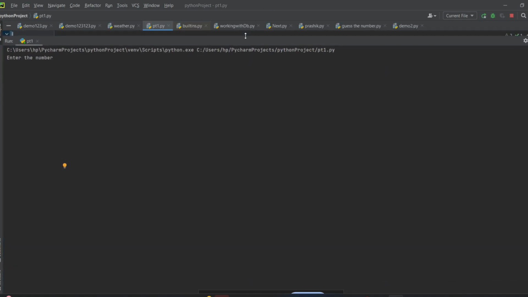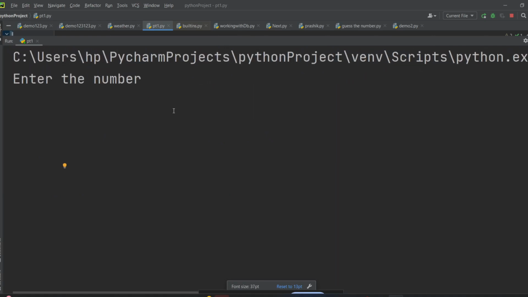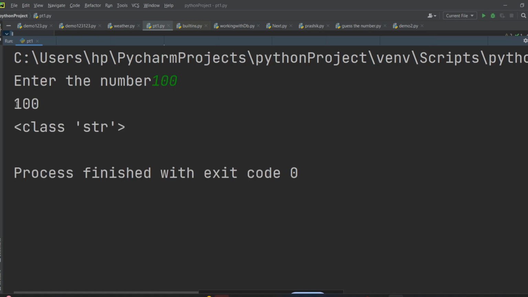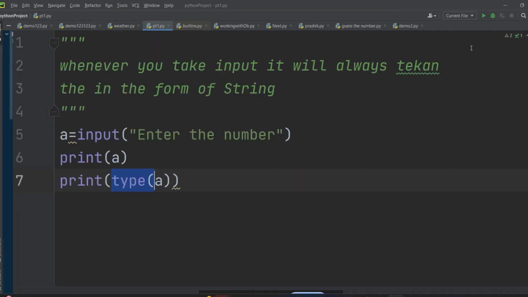So always remember, whenever you take input from user, it will always be taken in the form of string. It is asking me to enter the number. I will write 100. Okay, it is 100, but the type is string. It is not a number. Whenever we do arithmetic operations like addition, subtraction, multiplication, division, you need a number. You need an integer value.